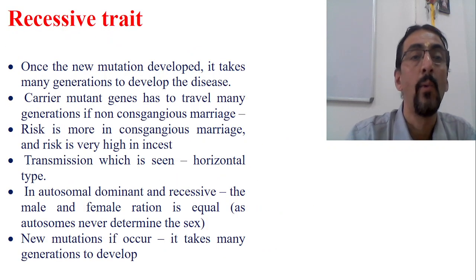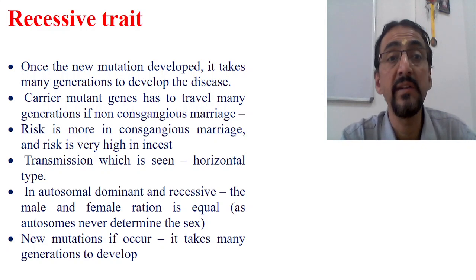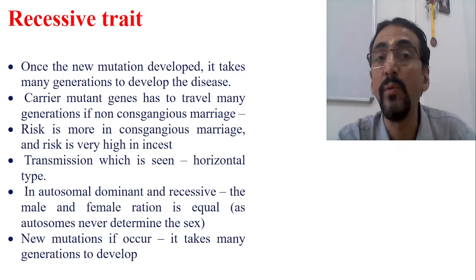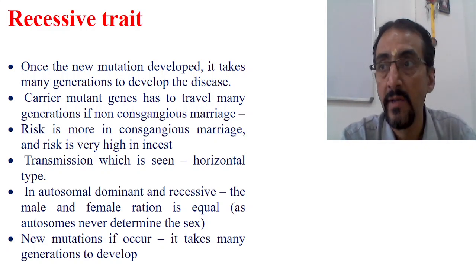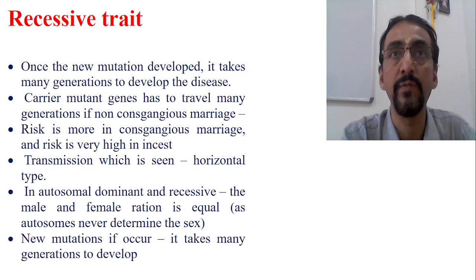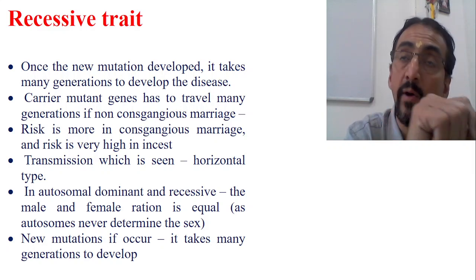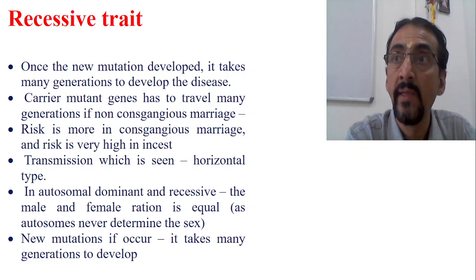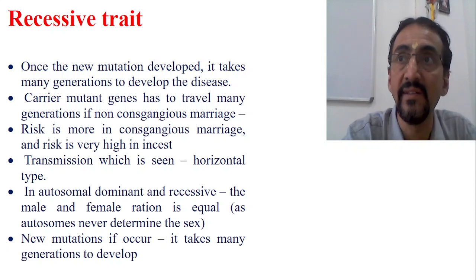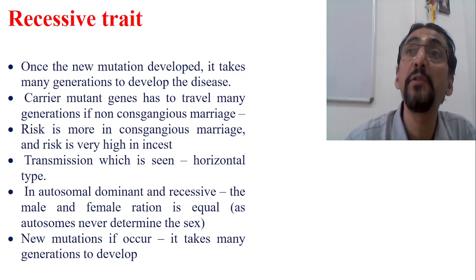Now, once a new mutation develops, it takes many generations to develop the disease. This is the beauty of recessive disorders. In dominant disorders we have the concept of new mutation. Such new mutations, when they happen in autosomal dominant disorders, immediately manifest the disease. But in recessive disorders it is not like that. Suppose a new mutation develops, it takes many generations to develop the disease.